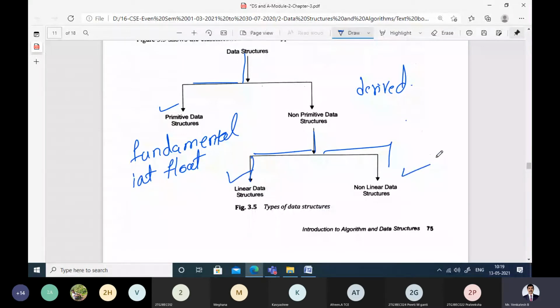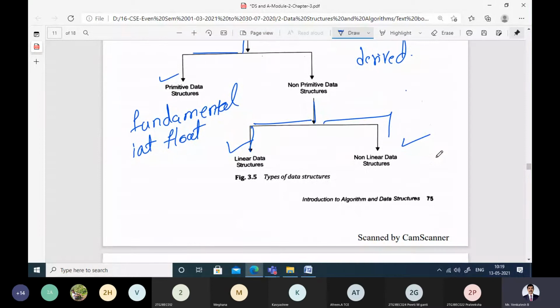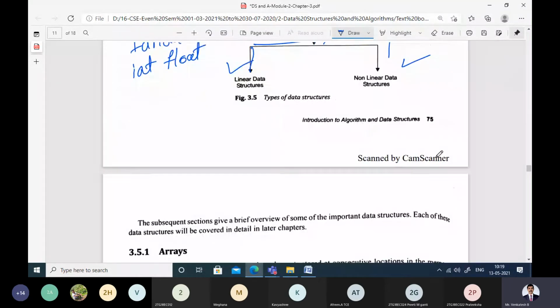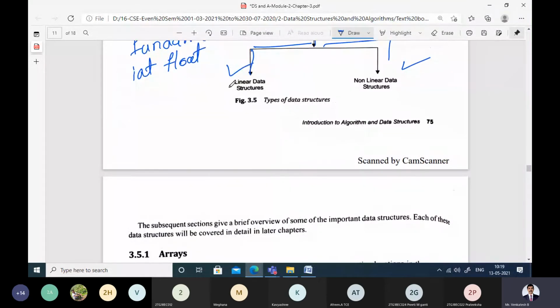In linear data structures, the data is organized in a linear fashion. That means in consecutive memory locations. The examples for these are arrays, linked list, and queues.